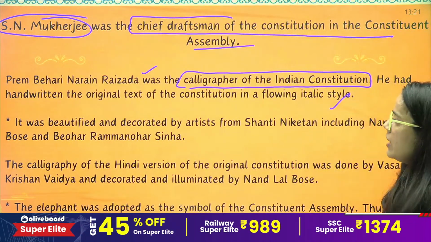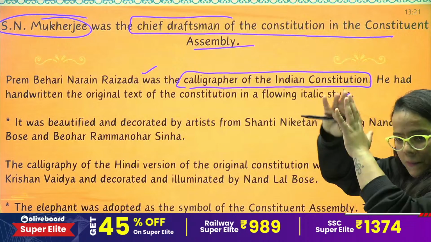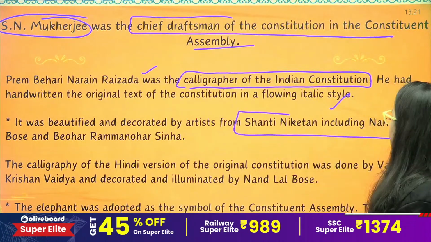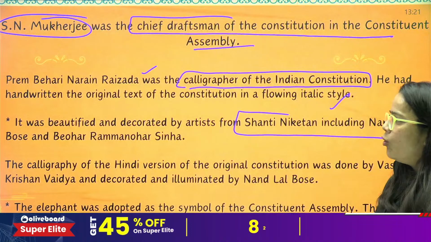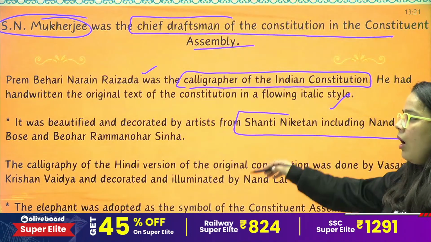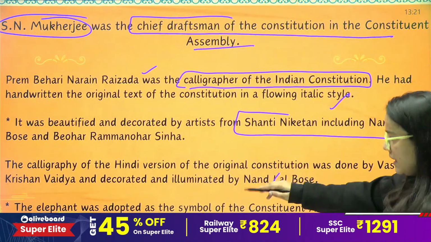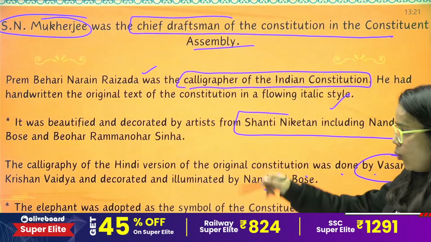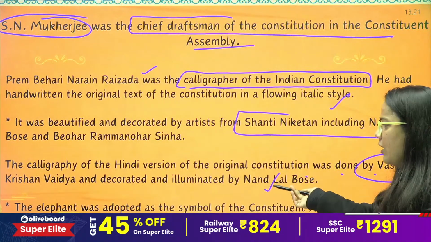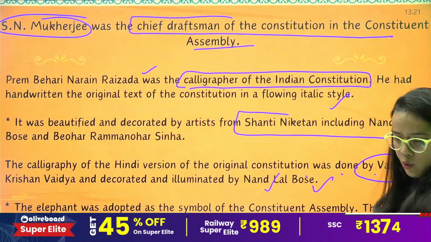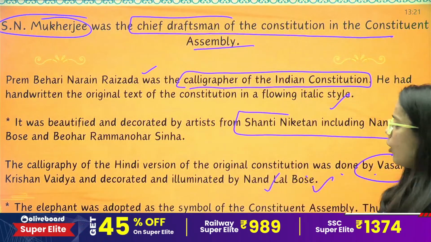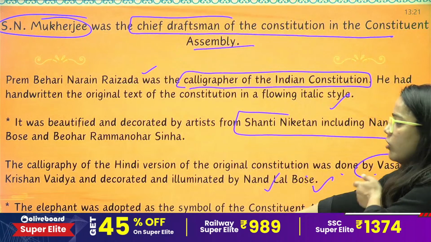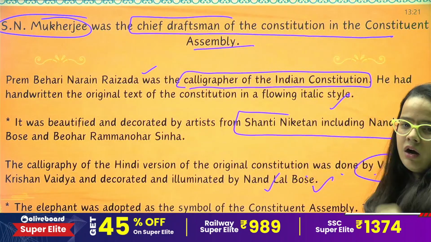In the original copy, it was beautified, that means the border was decorated, by artists from Shantiniketan, including Nandalal Bose and Beohar Ram Manohar Sinha. The calligraphy of the Hindi version of the original Constitution was done by Basant Krishna Vaidya and decorated and illuminated by Nandalal Bose. The elephant was adopted as a symbol of the Constituent Assembly, and its figurine was carved on the seal of the Assembly.